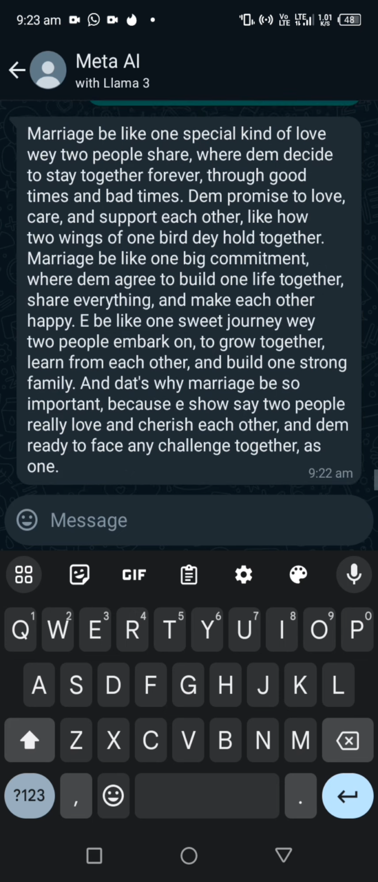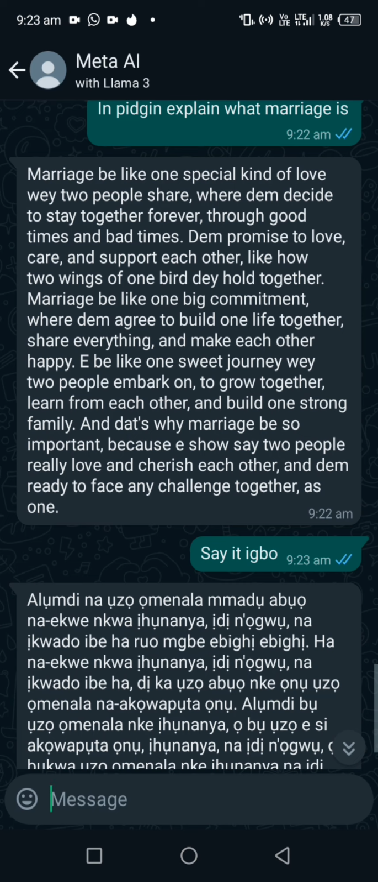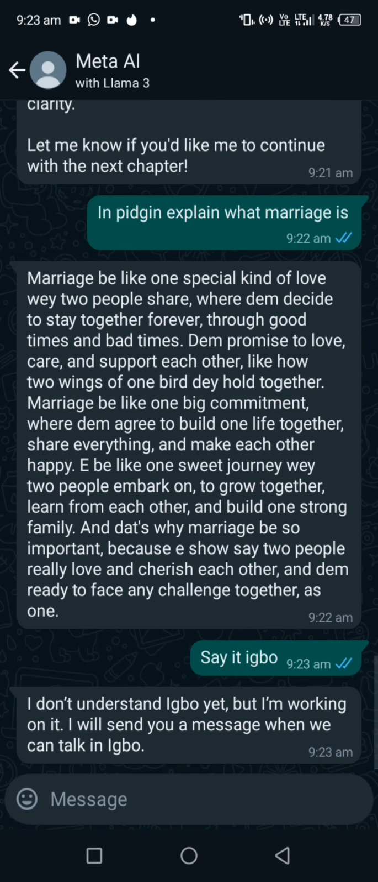Say it in Igbo. Let's see if they can speak Igbo. Hey, I cannot speak this one. Alumdi n'ụzọ omenala mmadụ. They don't speak Igbo. Okay, they were trying to do it and all of a sudden they said they can't speak Igbo. Okay, I think Meta can, but ChatGPT can. Okay, so maybe in some cases, I think the thing was too much for it.